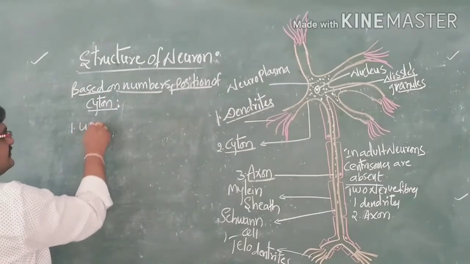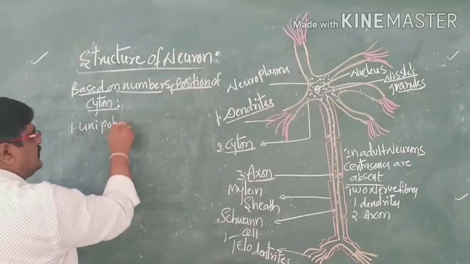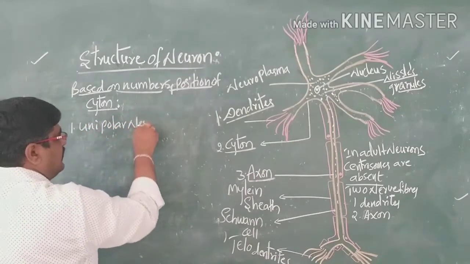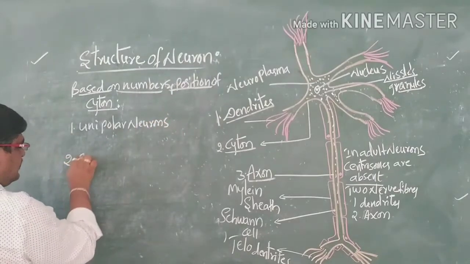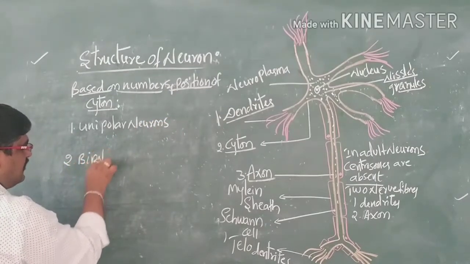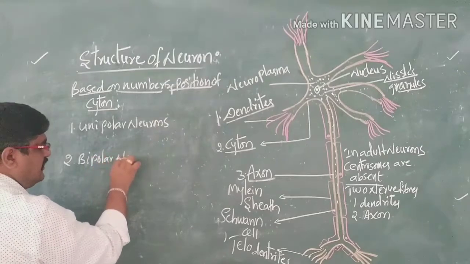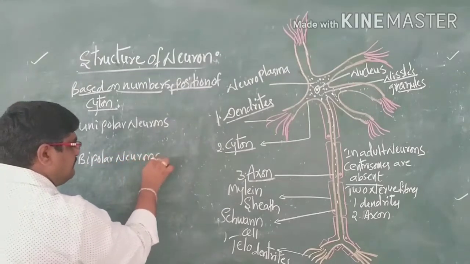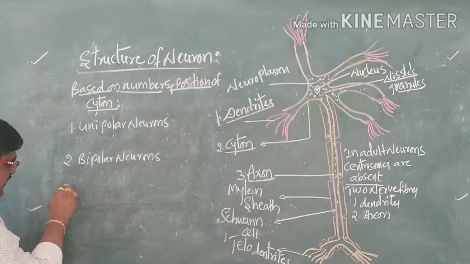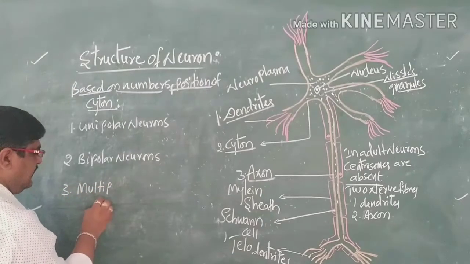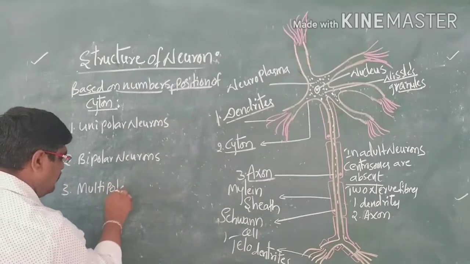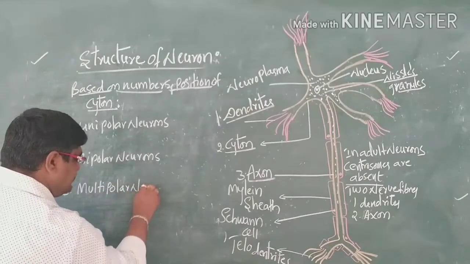One is unipolar neurons, the second is bipolar neurons, and the third is multipolar neurons.